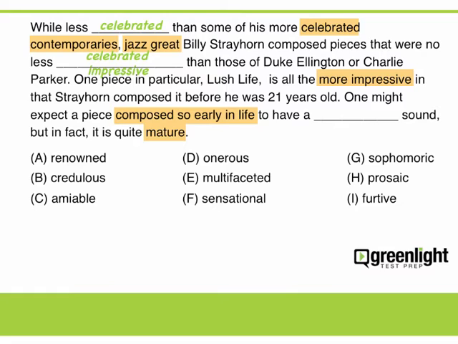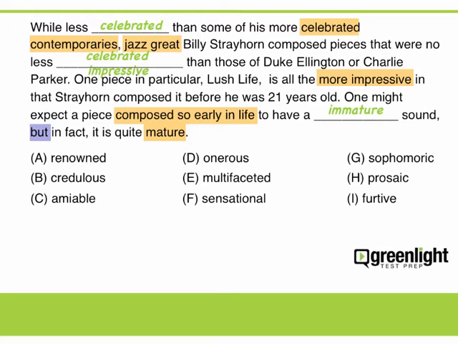Here we see that because a certain Strayhorn composition was composed early in life, one might expect a certain sound. This is followed by the relationship word but, and some more words telling us that the piece is actually mature. The relationship word but here tells us that we're looking for a word that works against the word mature. So let's predict immature. Now on to the answer choices.